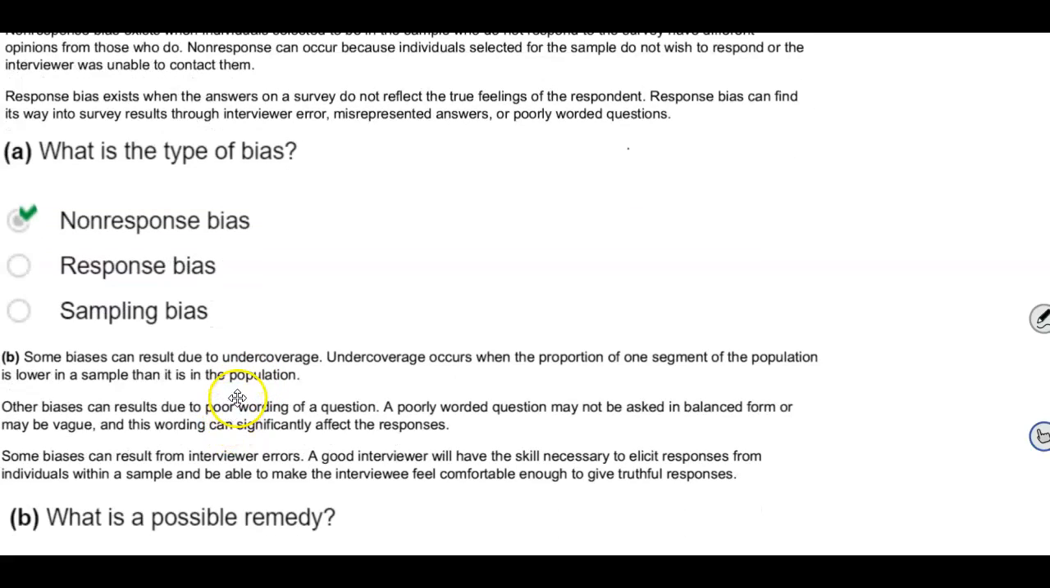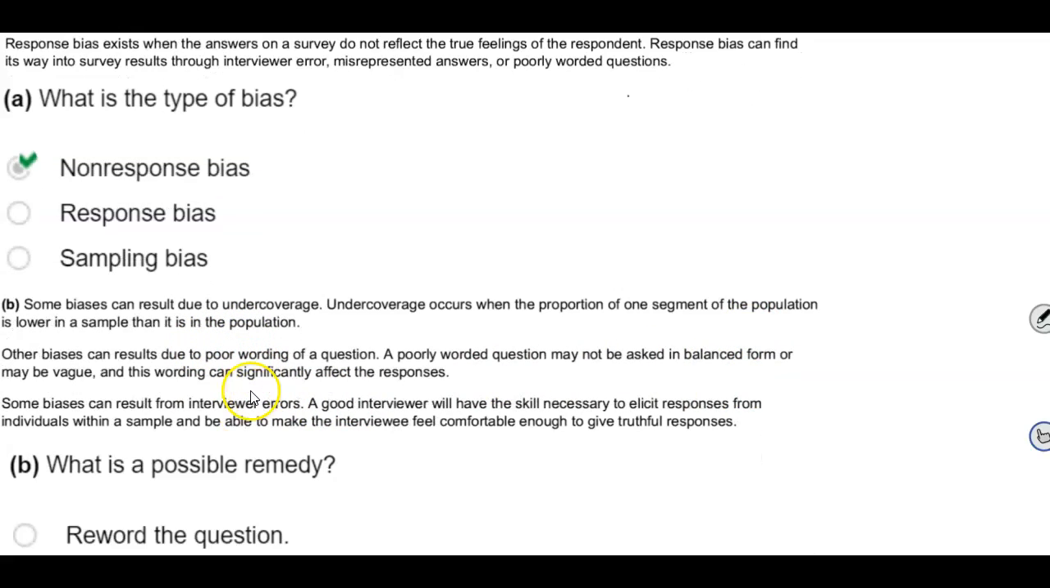Some biases can result due to undercoverage. Undercoverage occurs when the proportion of one segment of the population is lower in a sample than it is in the population. Other biases can result due to poor wording of a question.